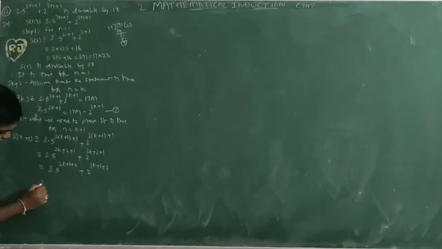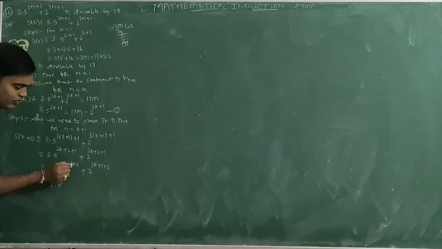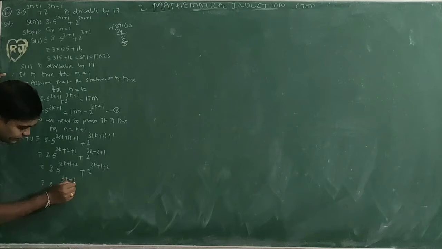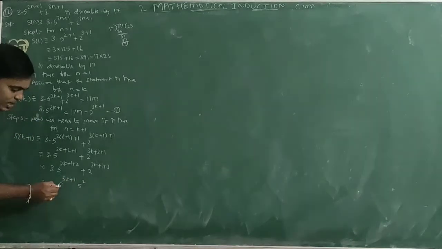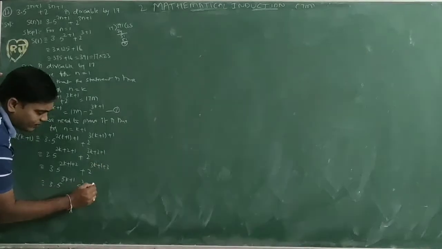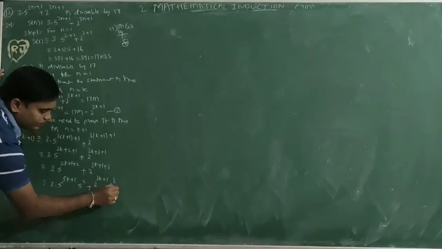Next, a power m plus n is equal to a power m into a power n. This is m, this is n. So 5 power 2k plus 1 into 5 square, a power m into a power n equals a power m plus n. Similarly 2 power 3k plus 1 into 2 cube.